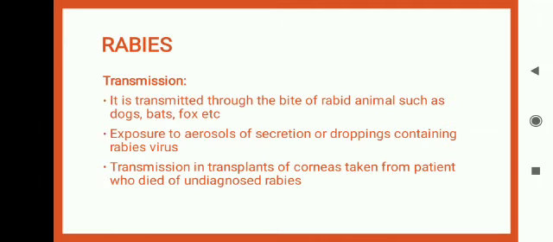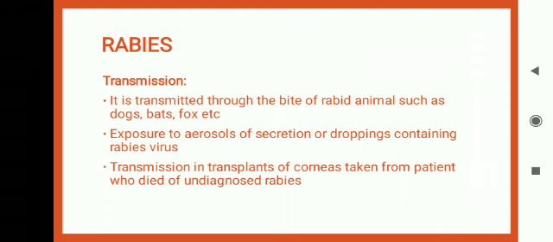How is it transmitted? It is transmitted through the bite of rabid animals such as dogs, bats, fox, etc. Another route is exposure to aerosols of secretions or droppings containing the rabies virus. Aerosols are little small particles, like when we sneeze or cough. Or the virus could be present in droppings of animals. Transmission can also occur through transplants of corneas taken from a patient who died of undiagnosed rabies.